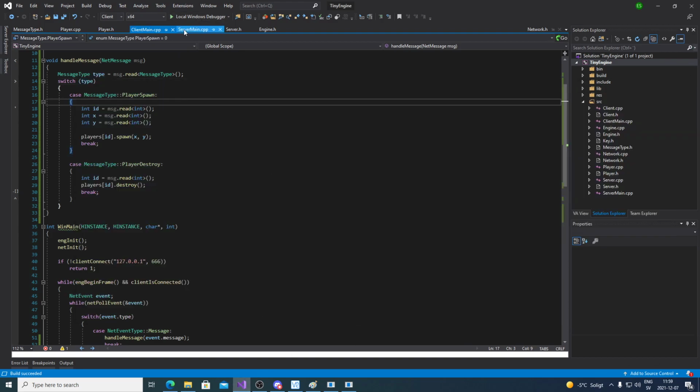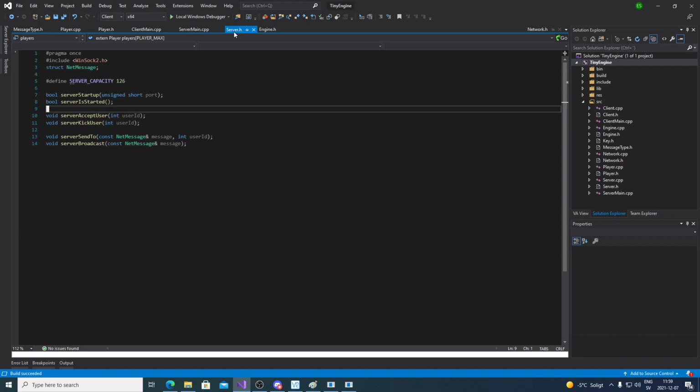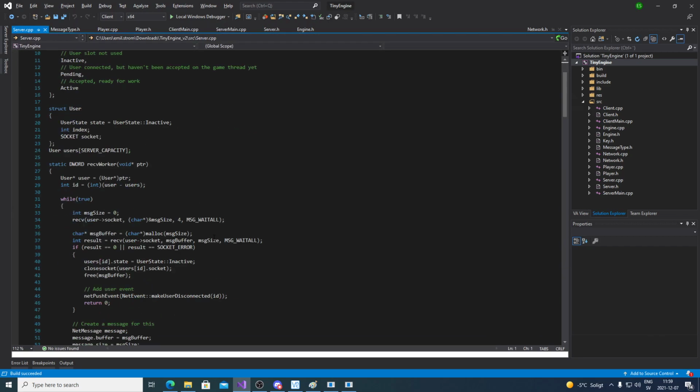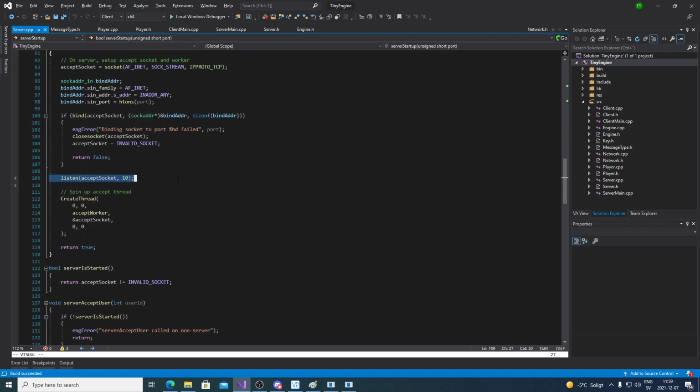Well, it's actually, yeah, so there's a backlog. So there's two things, right? That's a different thing. Let me go to the server. So we have the backlog, which I define here. When we mark the socket as a listen socket, we define a backlog. And that will kick people out unless we're accepting them fast enough. So unless we're accepting people as fast as they're coming in, this backlog won't be filled up. But if our accept thread was being locked, then yes, people will start getting kicked out because the accept thread wouldn't be accepting them fast enough.